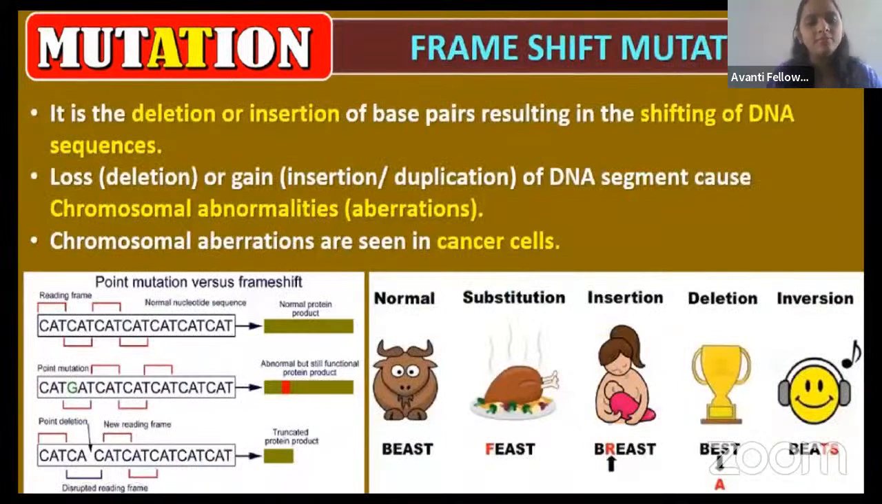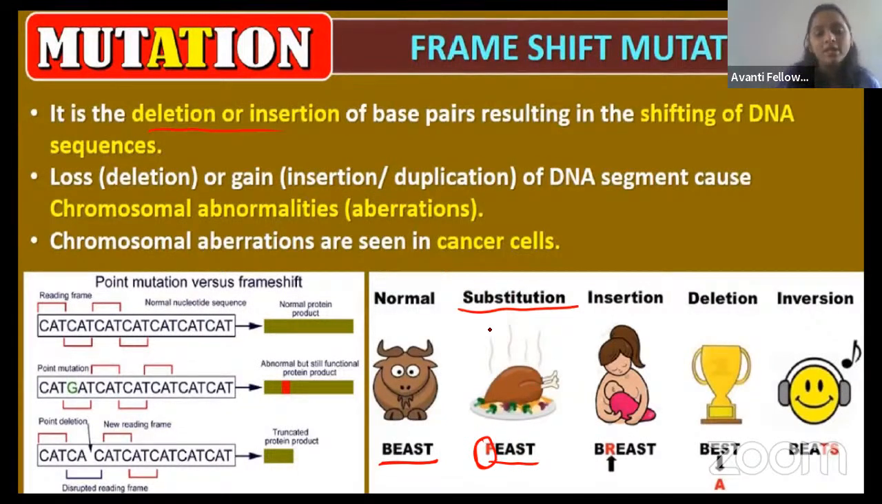Now let us come to the frame shift mutation. What happens in the frame shift mutation? Deletion or insertion will give rise to the frame shift mutation. Here you can see, beast is the normal one. If I substitute the B with F, the meaning is changed, right? Now it is giving feast, right?